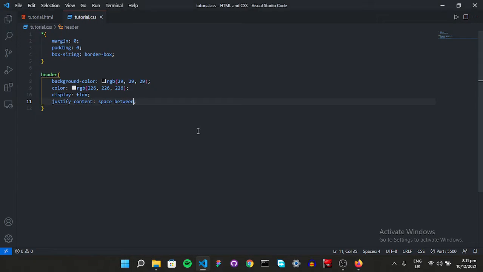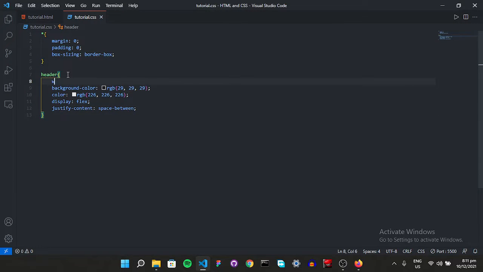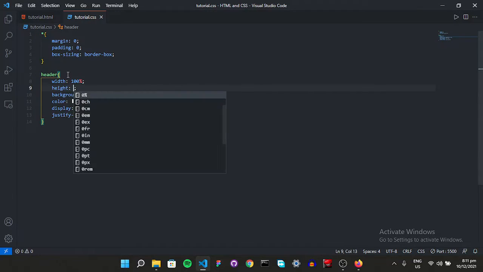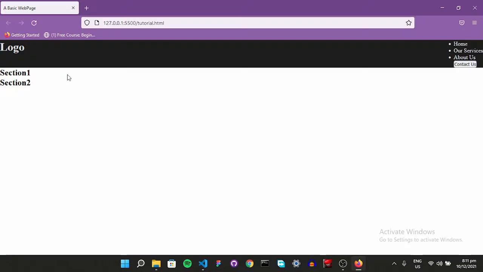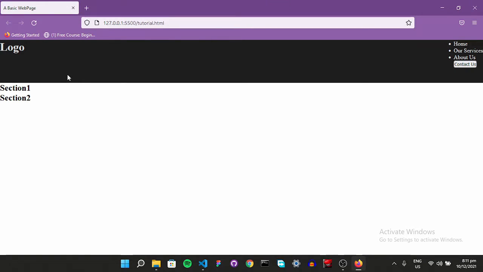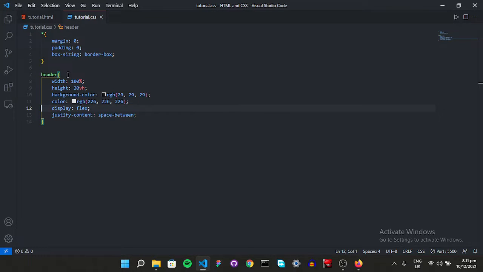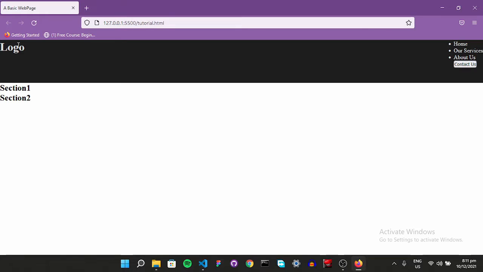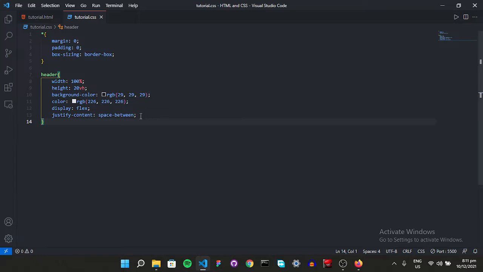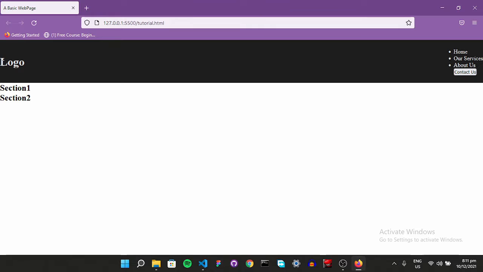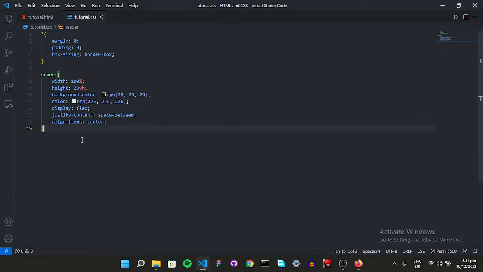And also for the better practice, never forget to give it a width and a height. Width of 100% and a height of 20 VH. Yeah, that's great. So now we want our logo to center horizontally, or not horizontally but vertically. So for that we have another property of flex called align items. Going to be center. There it is. Going to be centered right here. Okay, great. So I think we are done with the header.